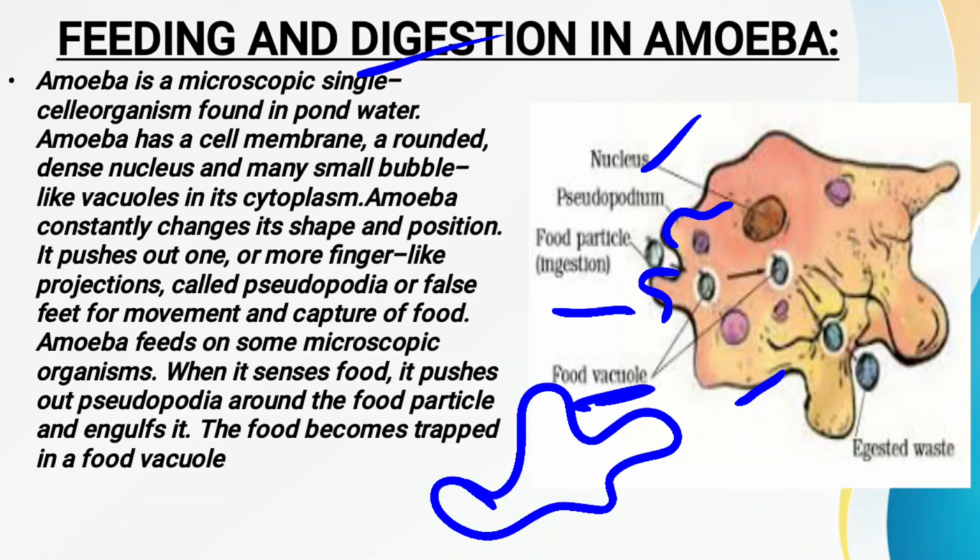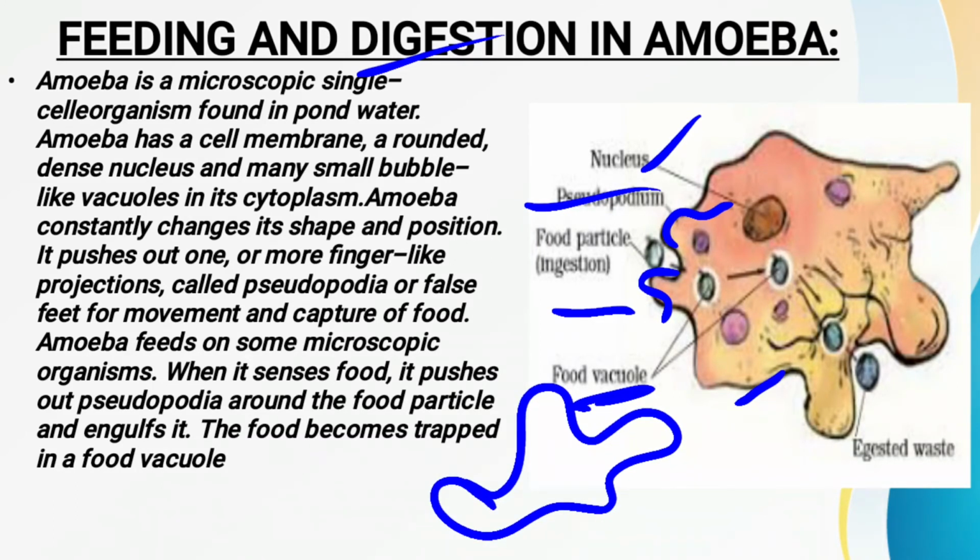Now this finger like projection which the amoeba stretches out on contact with food is called a pseudopodia. Gradually the tips of the pseudopodia fuse with each other.